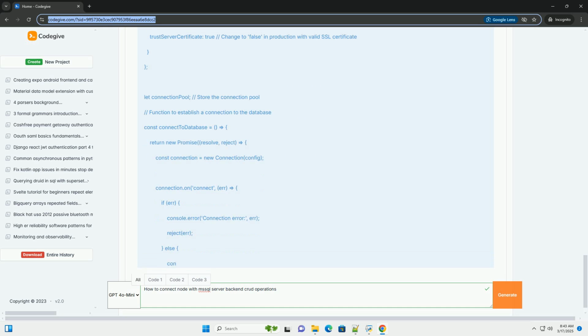This comprehensive tutorial provides a solid foundation for building a Node.js application that interacts with a Microsoft SQL Server database using CRUD operations. Remember to adapt the code to your specific requirements and follow best practices for security, performance, and maintainability. Remember to install the necessary dependencies via npm install before running the application. Good luck.